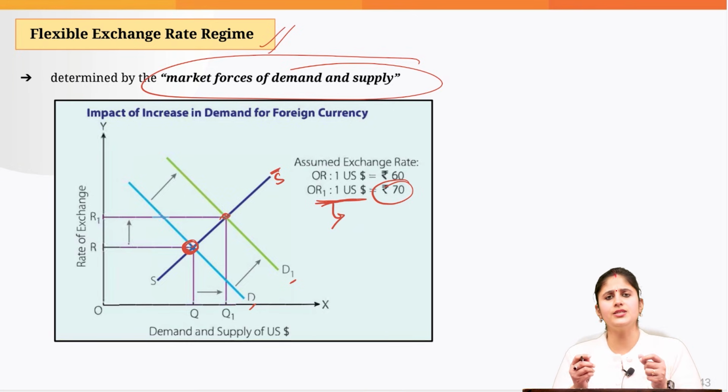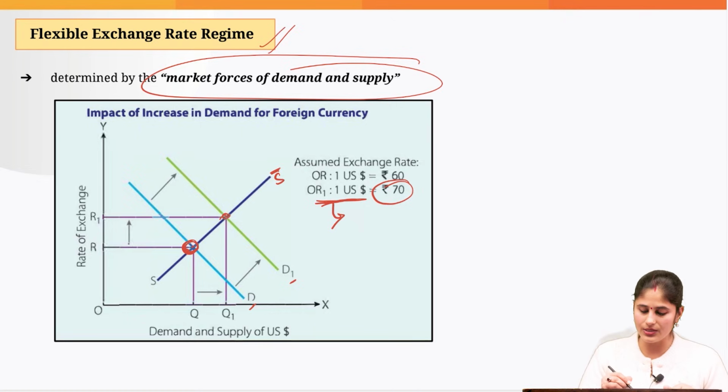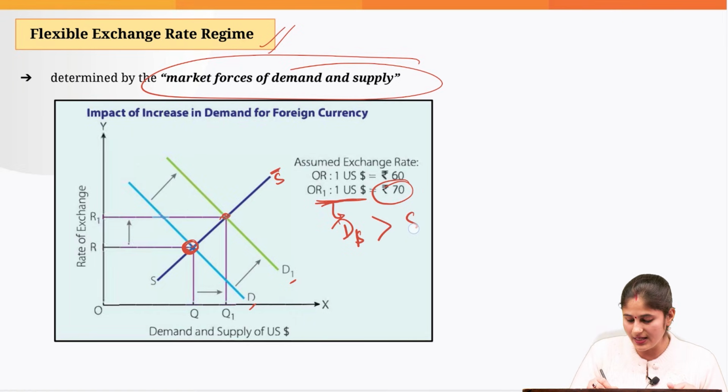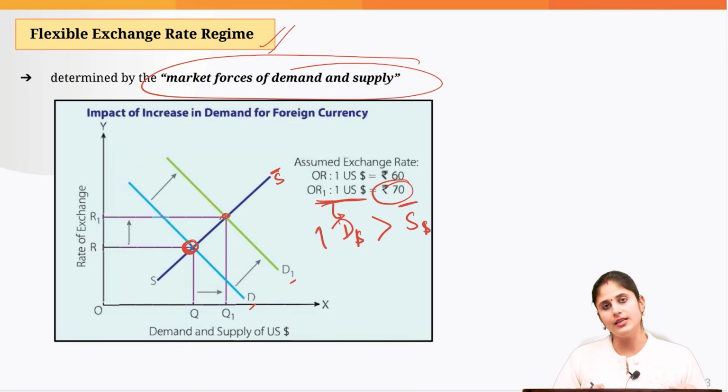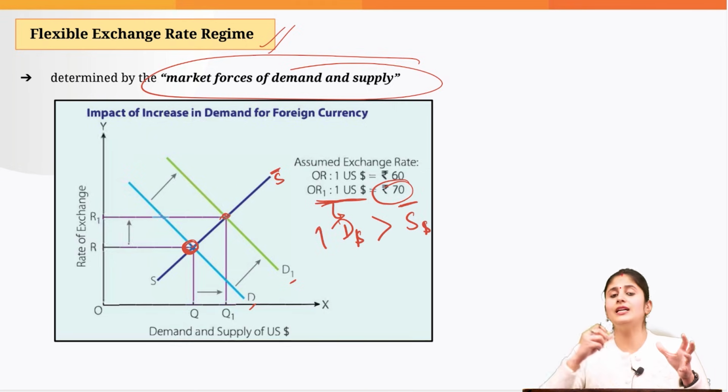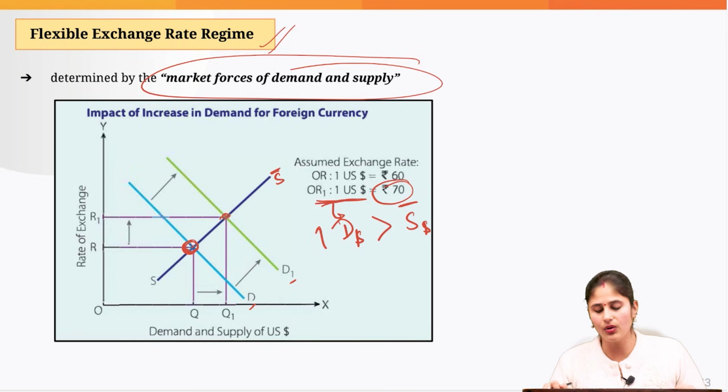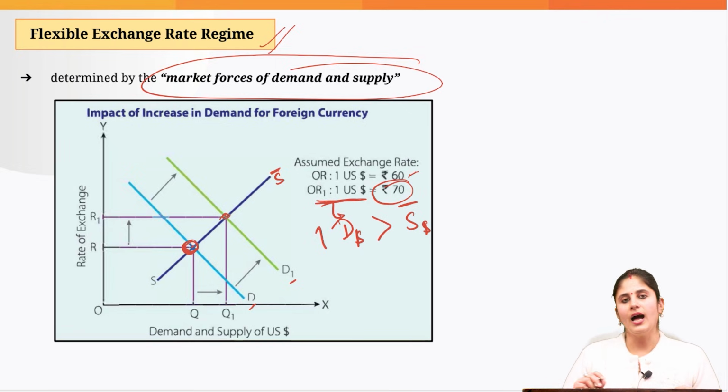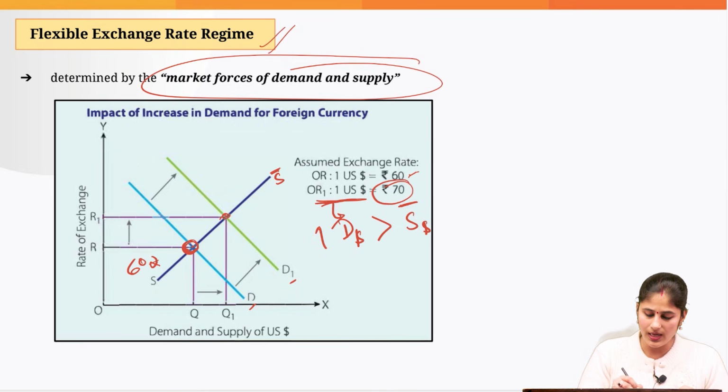For the people who don't know, exchange rate is basically how much domestic currency I have to give to get 1 unit of the foreign currency. That is what exchange rate is. So here, the demand for dollar has increased as compared to the supply of dollar. Supply is constant, but demand has increased. In economics, whenever the demand for any commodity increases, ultimately you have to pay a higher price. Previously, I had to pay only 60 rupees; now I have to pay 70 rupees to get $1.